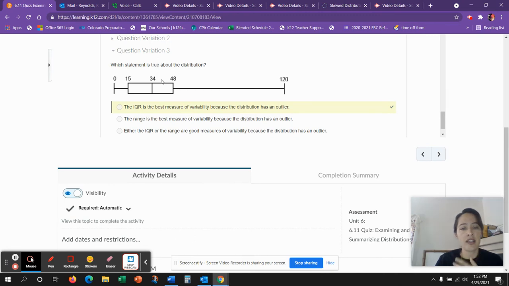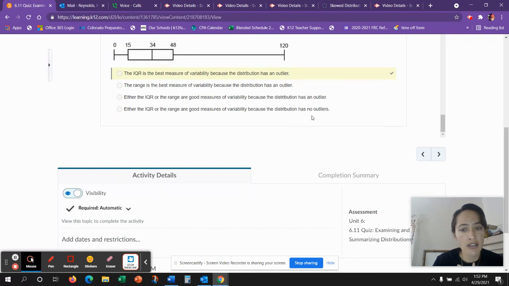Okay, so let's take a look at why the other answers are not true. It does have an outlier, so look for that outlier. Has no outlier, so you know it's not this one. Now, the reason we don't say the range when it does have an outlier is, look at that, it's trying to say that the data varies from 0 to 120. But this box and whisker plot implies that there are not that many data points out here.